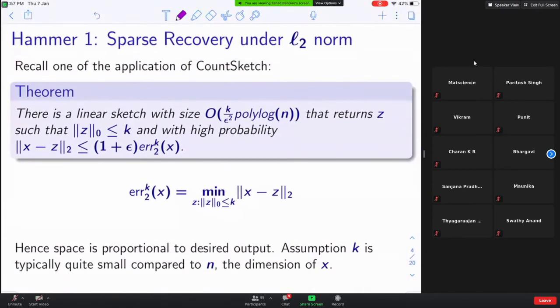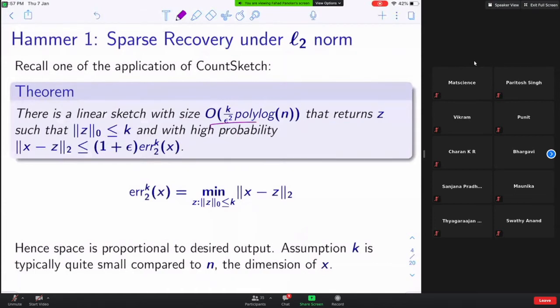So the first hammer is sparse recovery under L2 norm. What is it? Given X in a streaming fashion, there is a linear sketch, which you could think of for the time being as a data structure with some d times w counter values.